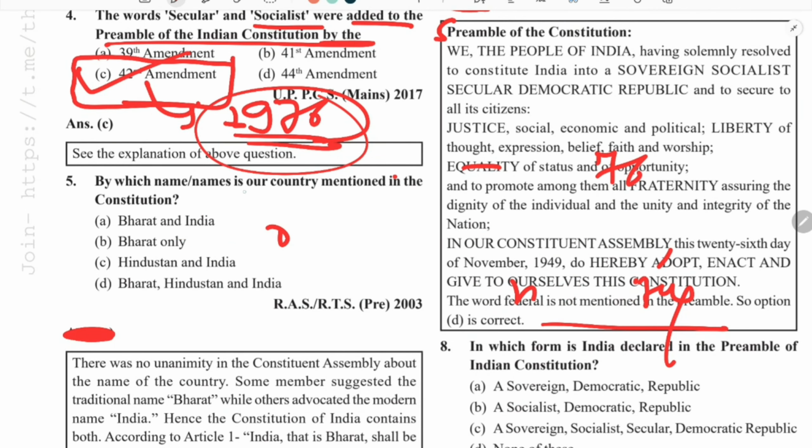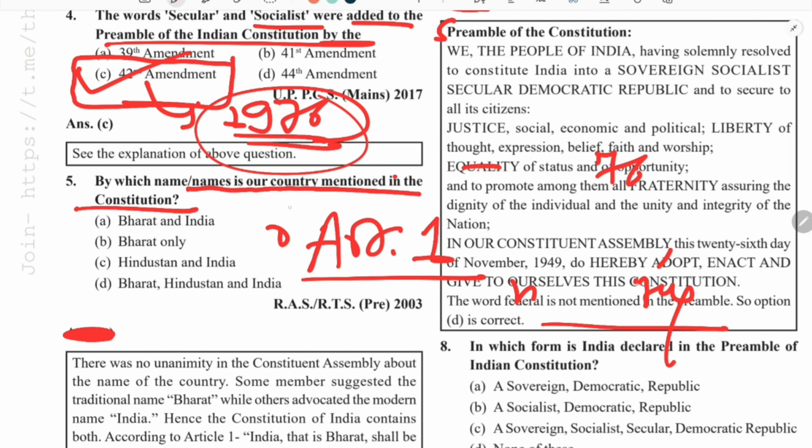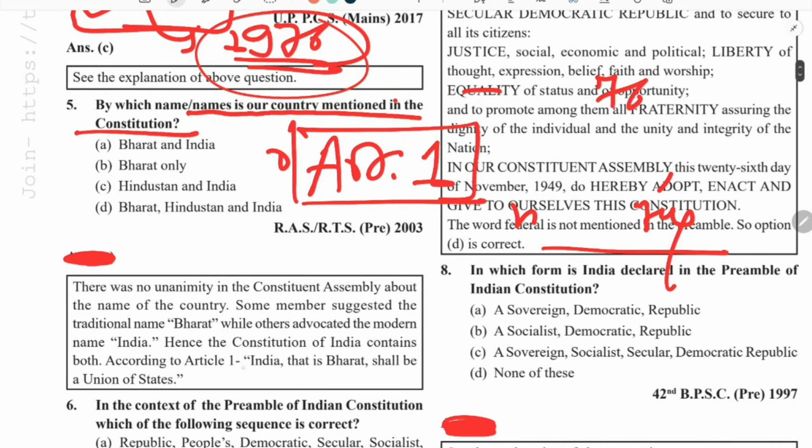By which name is our country mentioned in the constitution? This is a very static question. As we know, Article 1 of our Indian constitution says that India, that is Bharat, shall be a union of states. So the India word is there, the Bharat word is also there.